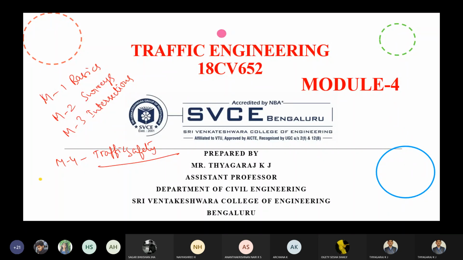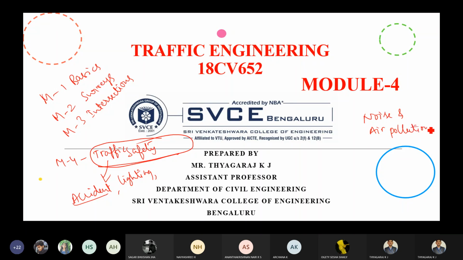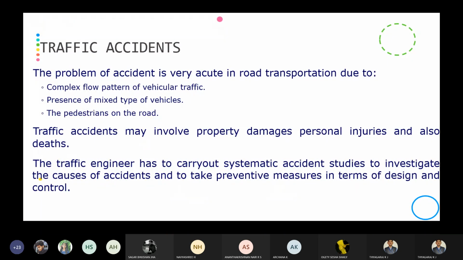So I'm going to start with the fourth module, which is named traffic safety. In this, the accident studies will be there, then the traffic lighting system, then noise pollution and air pollution. These two things you can write by yourself in general. So first we will move to accidents.